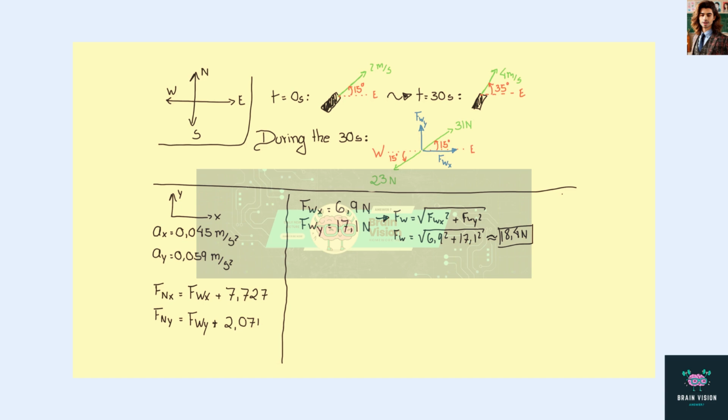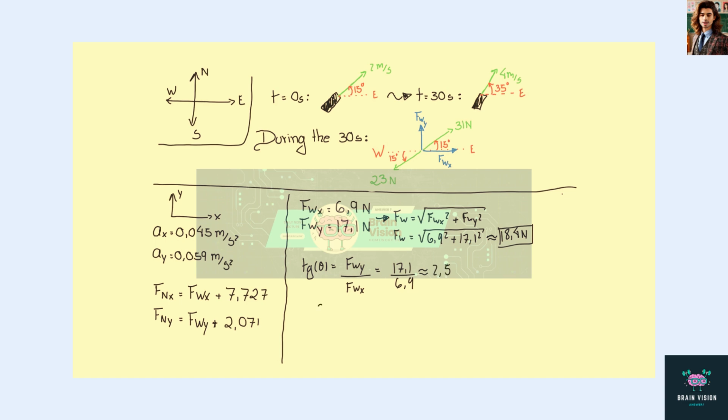Now, let us calculate its direction. The tangent of the angle that the wind force makes with the x-axis is equal to the y component of the wind force divided by the x component, which is 17.1 divided by 6.9, and this is approximately 2.5.